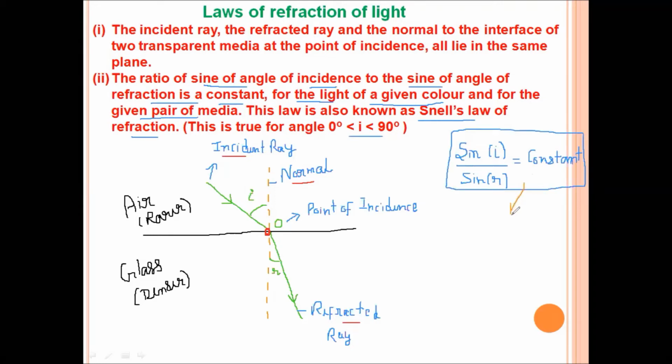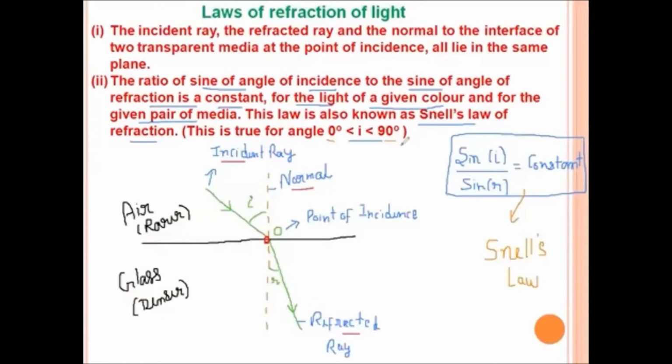This ratio is also known as Snell's law, and Snell's law is only valid for the angle of incidence between 0 degree and 90 degree. So we can say, according to the second law of refraction or Snell's law, until and unless we change the two mediums, the ratio of angle of incidence to the angle of refraction is constant.